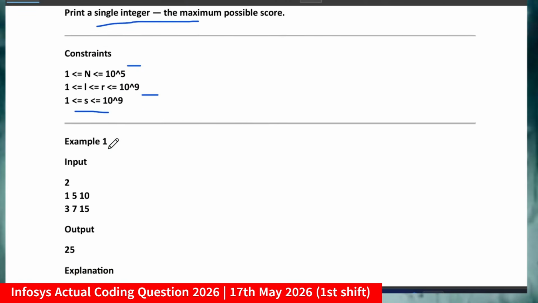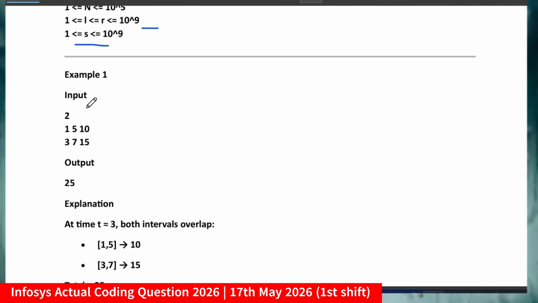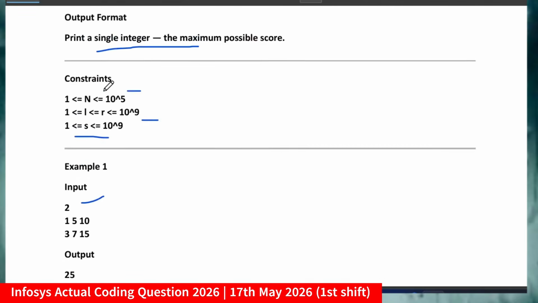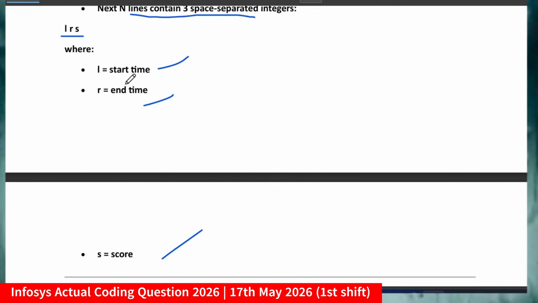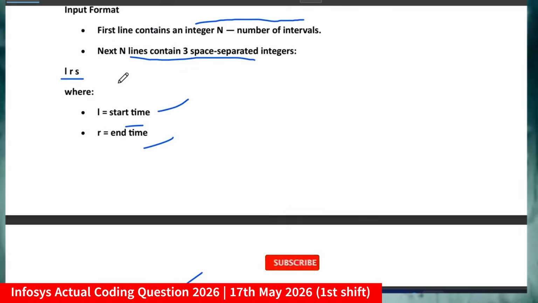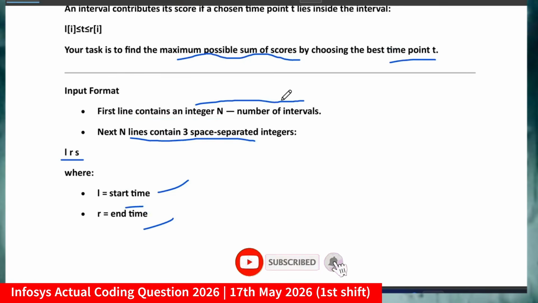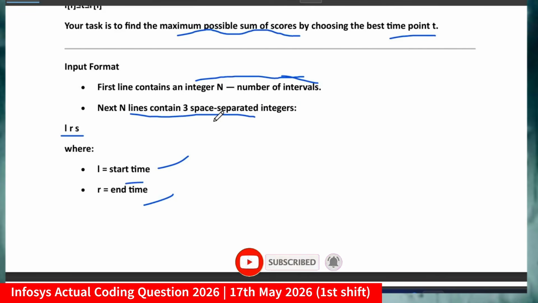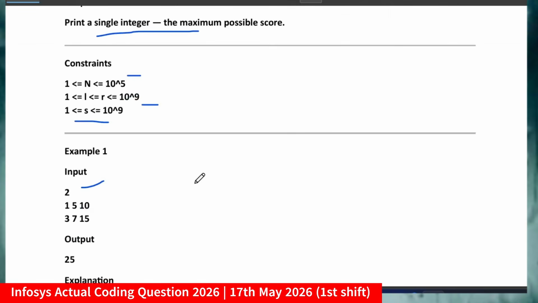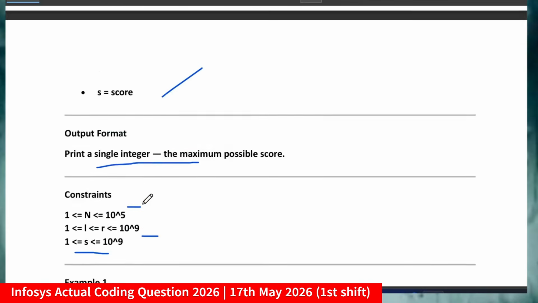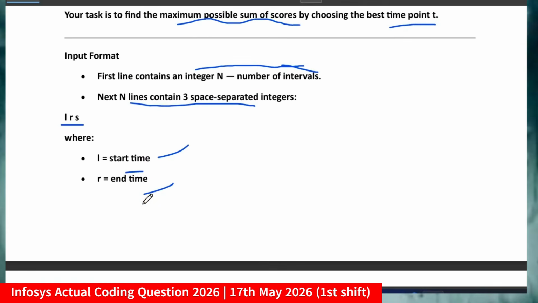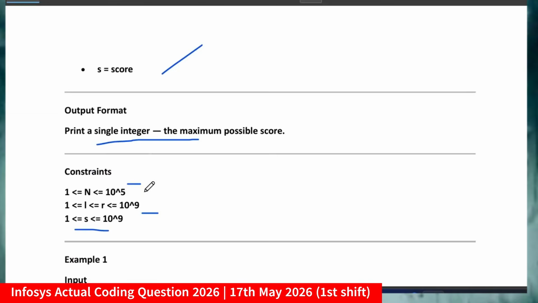If I take an example, if you take the input 2, what does 2 denote? The first line will contain the number of intervals, and the next lines will contain space separated integers, that is the L, R, S values, where L means start time. You just have to print a single integer.